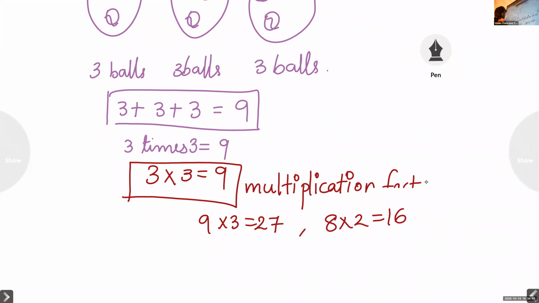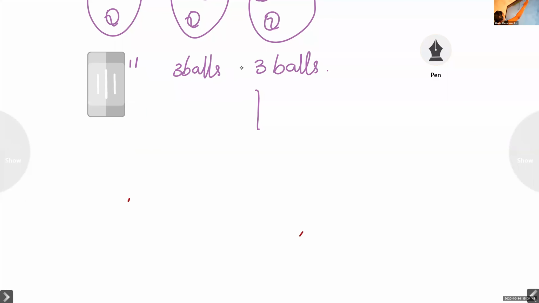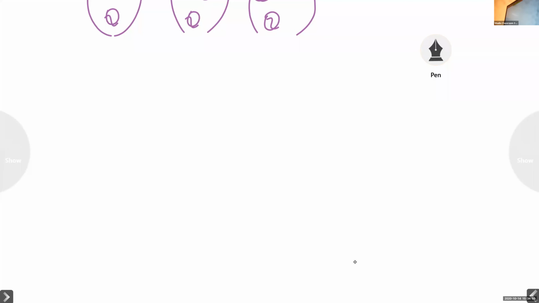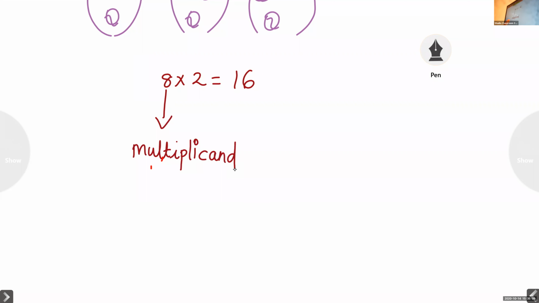Now, dear children, we can take one example of a multiplication fact and discuss a few things. Here, 8 2s are 16. The first number we can call the multiplicand.